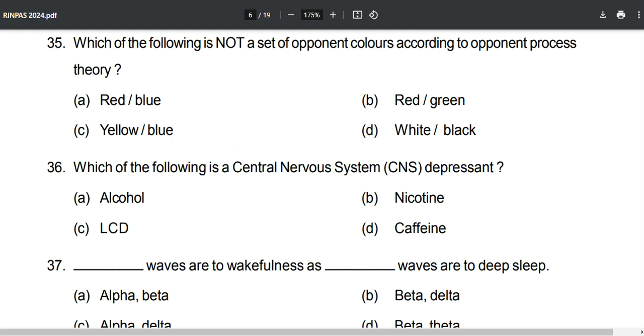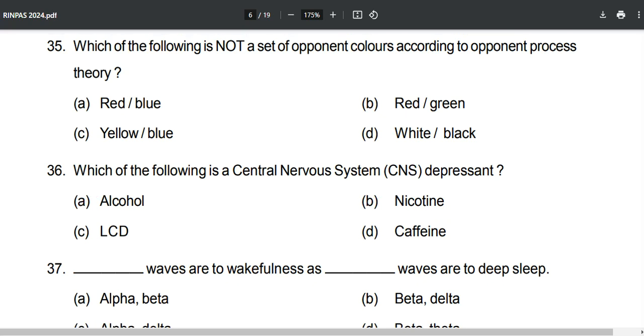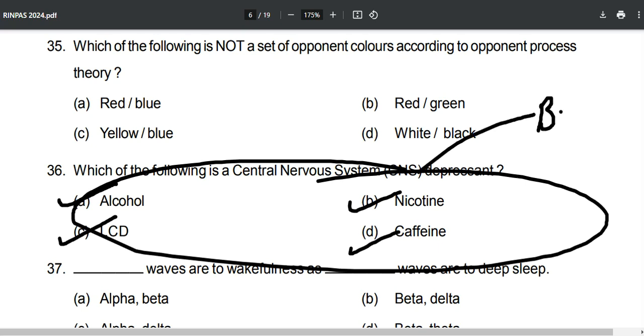Now, which of the following is our central nervous system depressant? Alcohol, nicotine, LSD, and caffeine. Now let's make this more interesting. We don't know about alcohol, LSD, nicotine, caffeine, but what happens if we read the proper book?